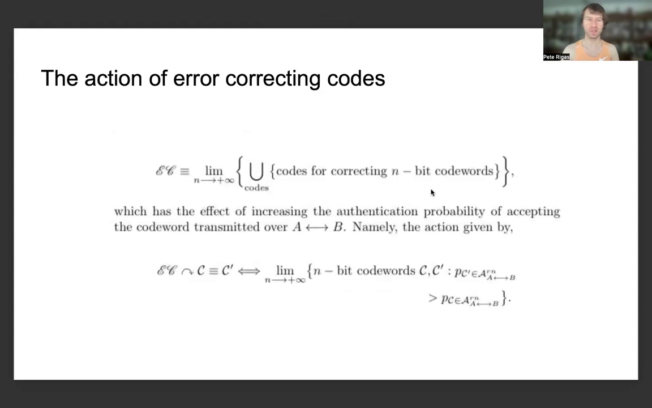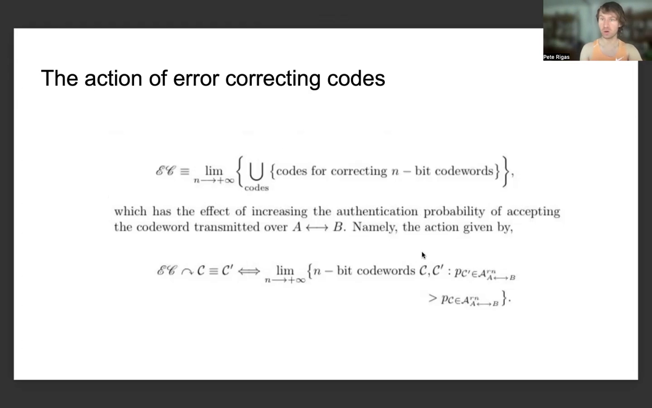And the action of error correcting codes, like we also described, is given by a suitable class of error correcting codes, given by this font script E sub C, which is the limit as the number of bits tends to infinity of the union over codes for correcting n-bit code words, which has the effect of increasing the authentication probability of accepting the code word transmitted over Alice and Bob's quantum channel.